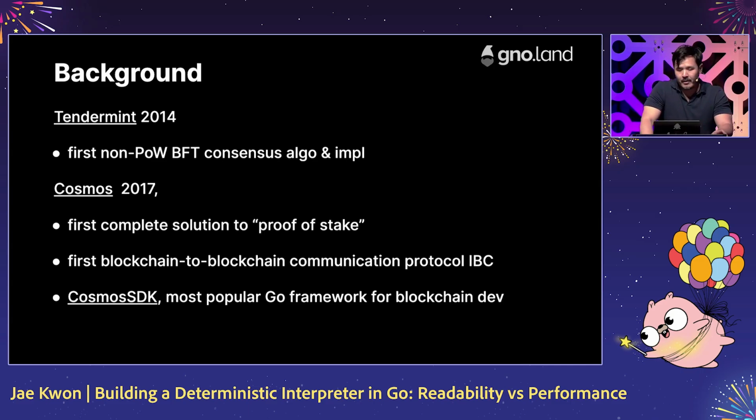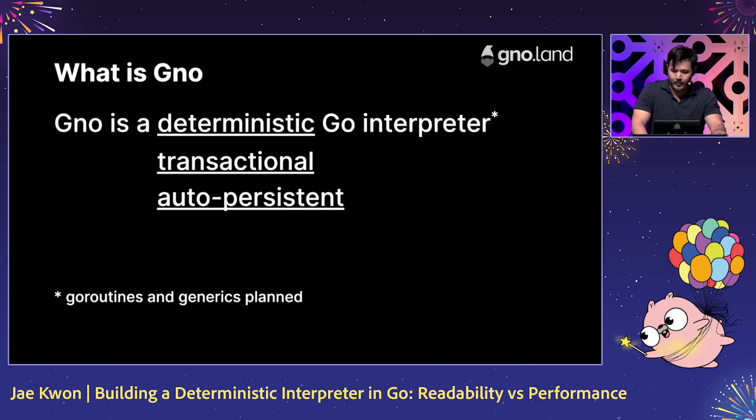Along the way, we created the Cosmos SDK. It's the most popular Go framework for blockchain development even today. But I'm here today to talk about Gno and the lessons learned about Go while implementing the Gno virtual machine. Gno is a deterministic Go interpreter. It's also a transactional interpreter, and I'll show you what that means. And it's also an auto-persistent interpreter.